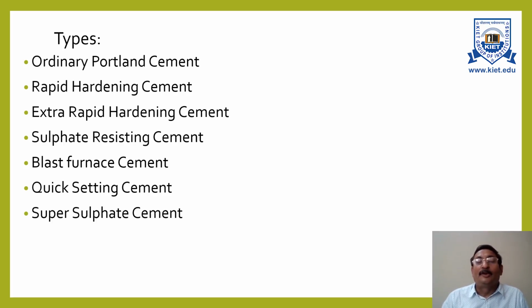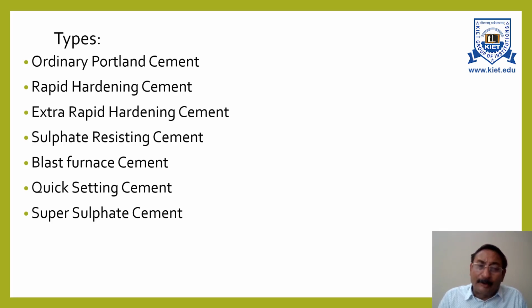The next type of cement is supersulfate cement. In this, by grinding a mixture of 80 to 85% blast furnace granulated slag, 10 to 15% of hard burnt gypsum, and 5% of Portland cement clinker, we can make supersulfate cement.